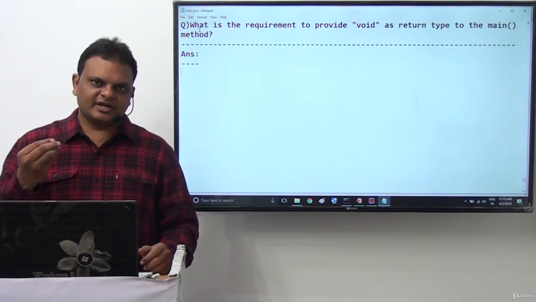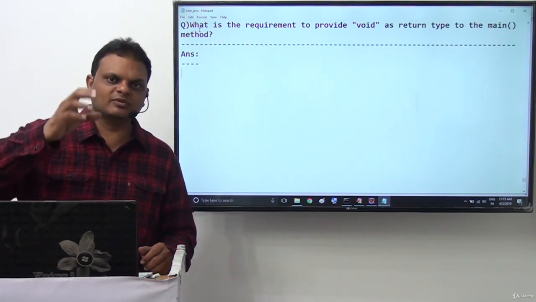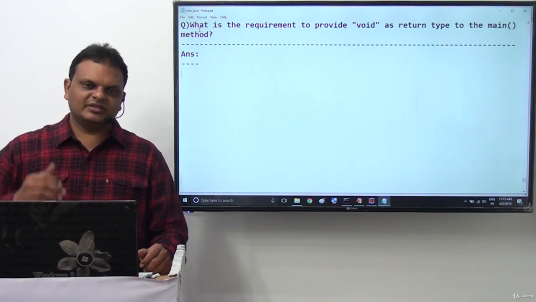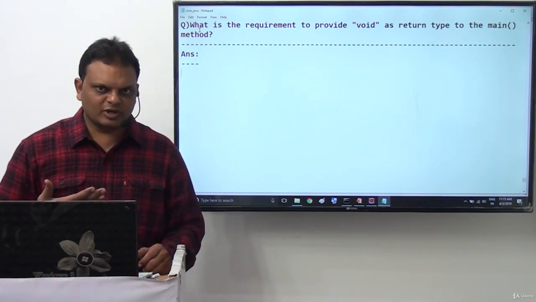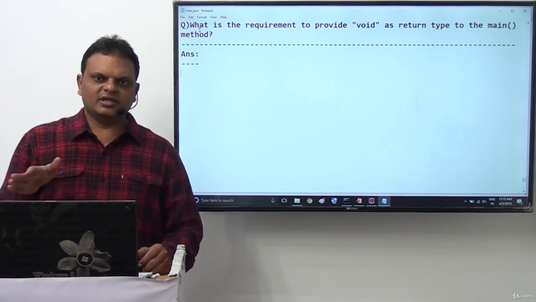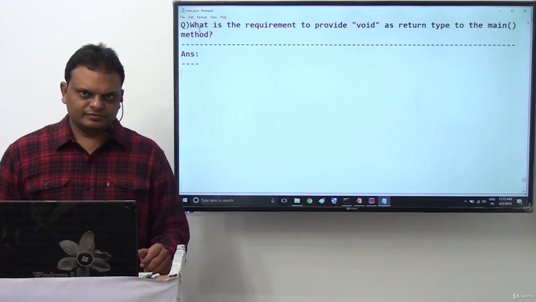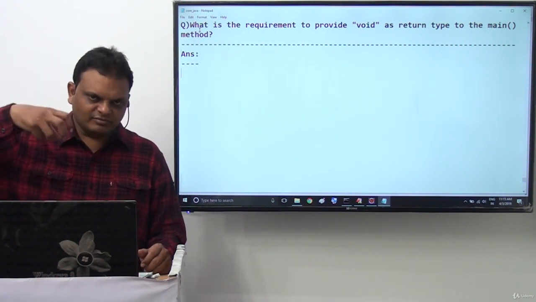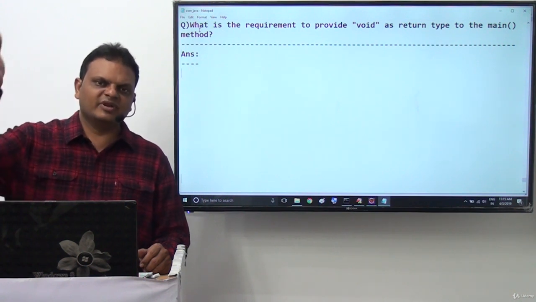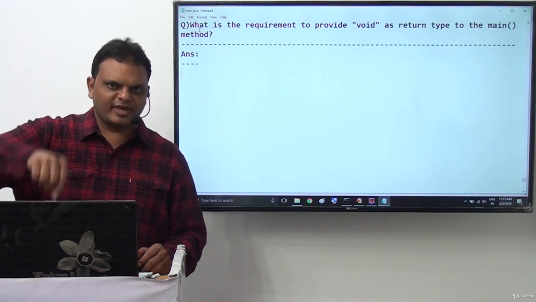JVM will create a main thread to start execution right from the starting point of the main method. When the JVM created thread comes to the ending point of the main method, automatically that thread will come to dead state. When JVM wants to execute this main method, it creates a thread, which is called the main thread.